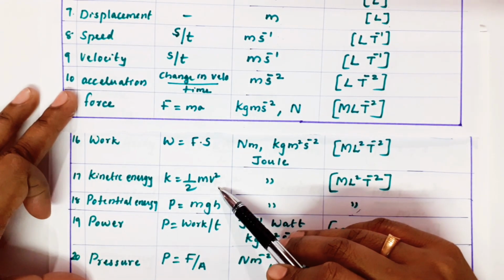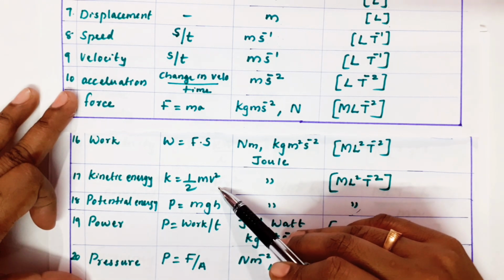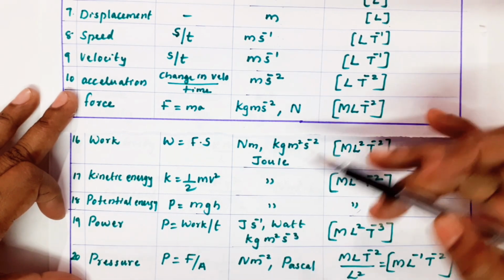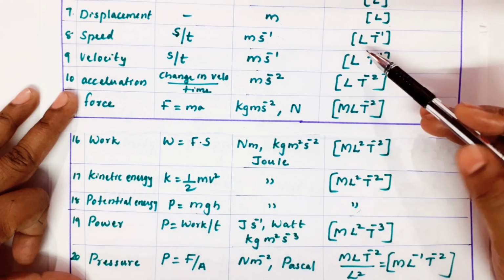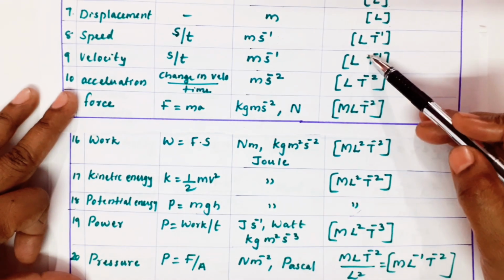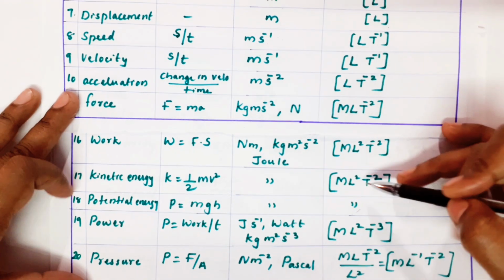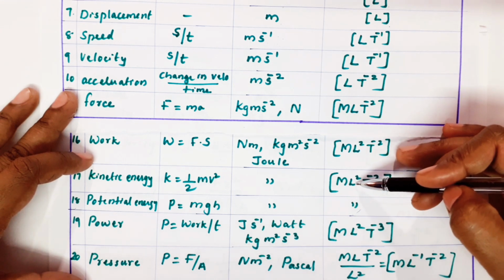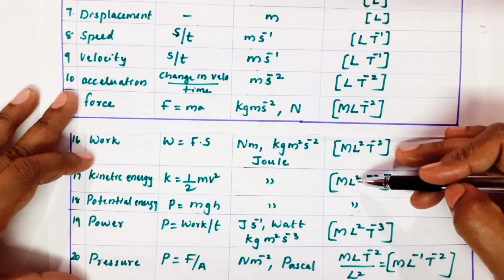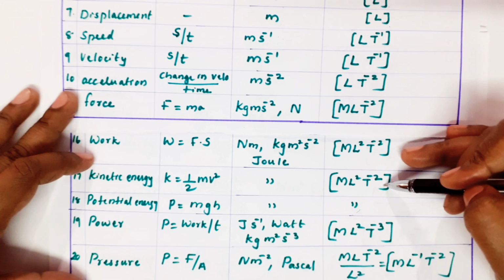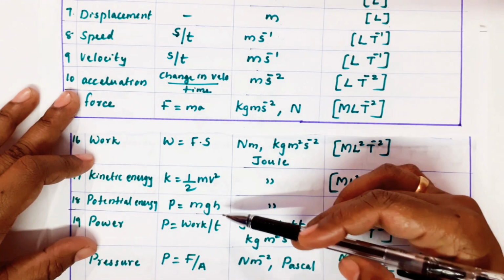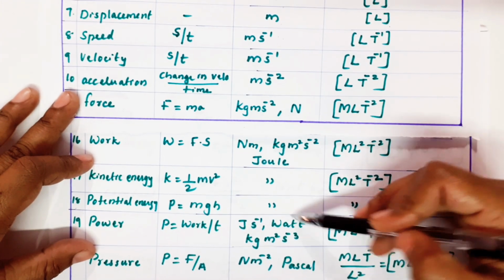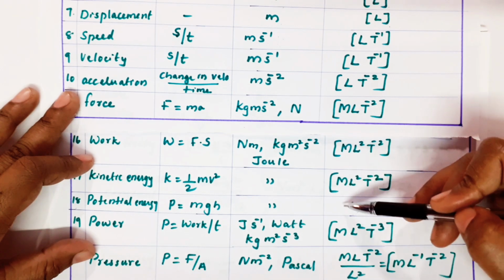Remember, work and energy, the units and dimensions are the same. You can do it as an example also. Mass is M. Velocity, what is velocity? L T minus 1. L T minus 1 square will come as L square T minus 2. If you take potential energy also, same thing. m g h. M is mass.